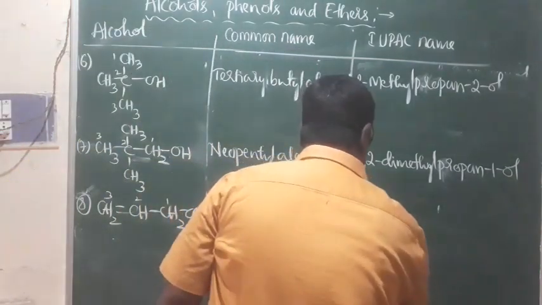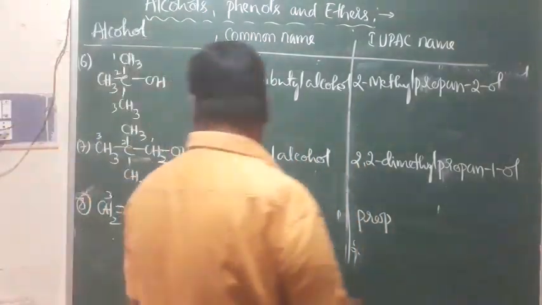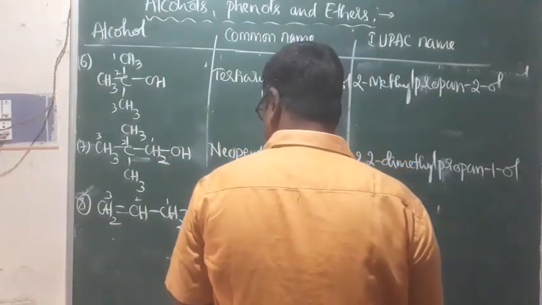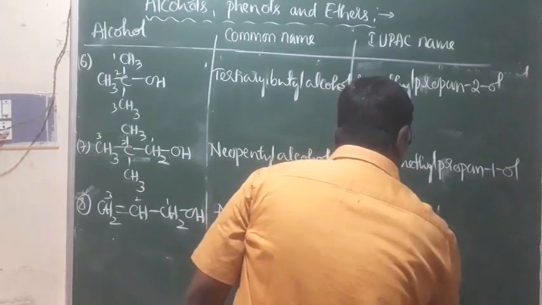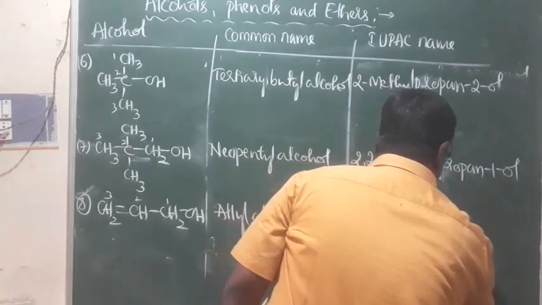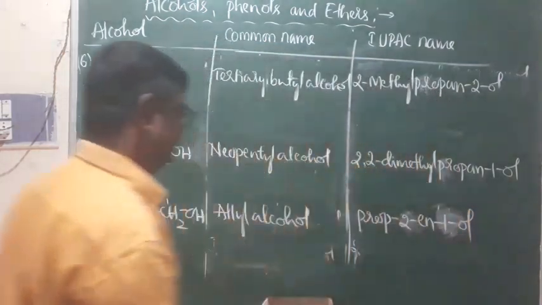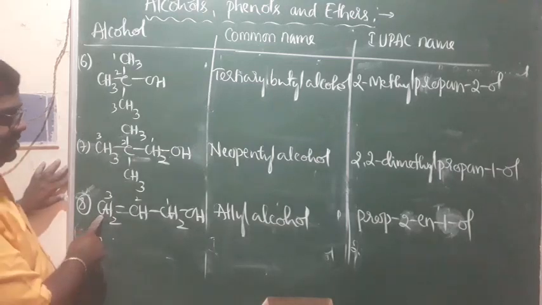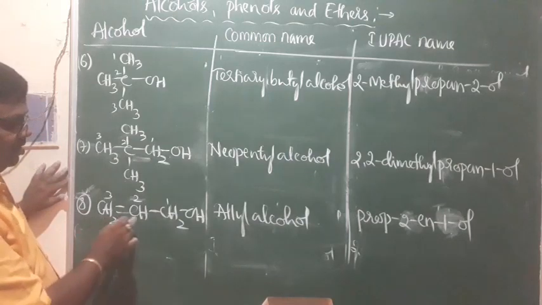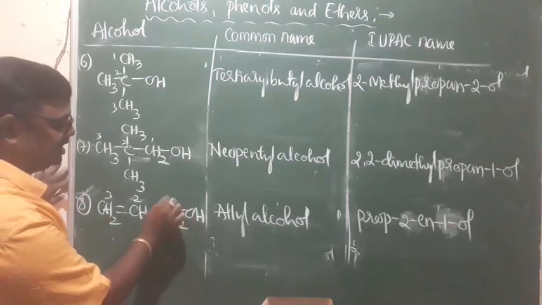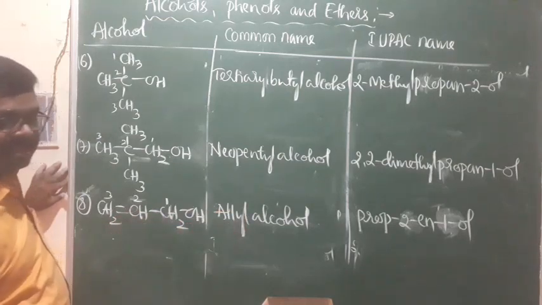Prop, because of 3 carbon atoms. En, because the double bond is at the second position. Prop-2-en-1-ol. The OH is at the first carbon. Prop-2-en-1-ol. Yes, this is what we call it.